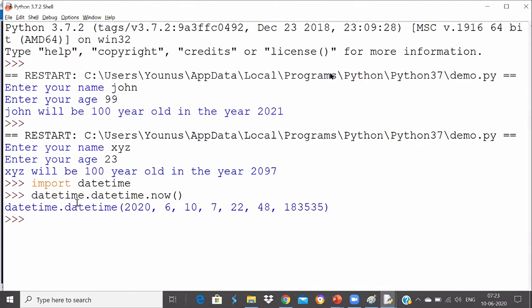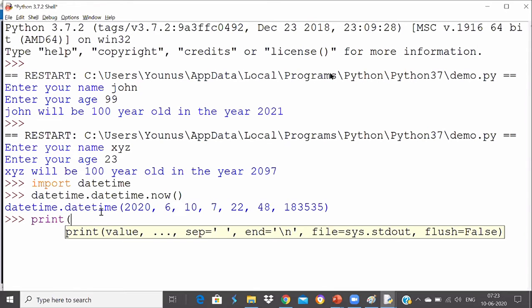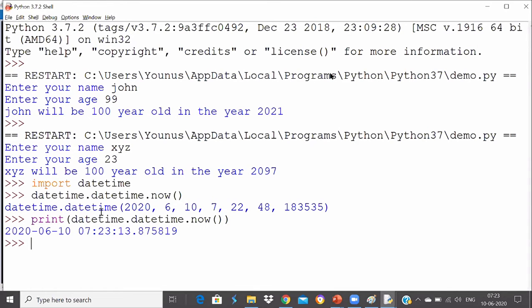Now you can print it out. If you write it inside my print statement, it will try to print the correct format. Now you see the print function is printing the year first, then dash 6, which is the month, and the date, and right now the time is 7, 23 and 13 seconds, and these are the milliseconds. So that is how it gets printed.